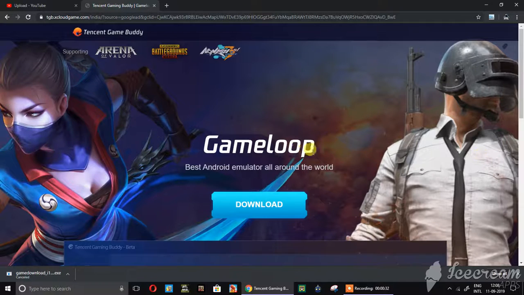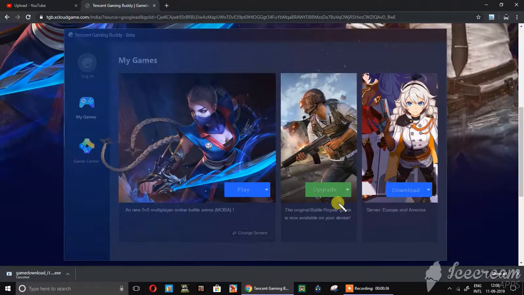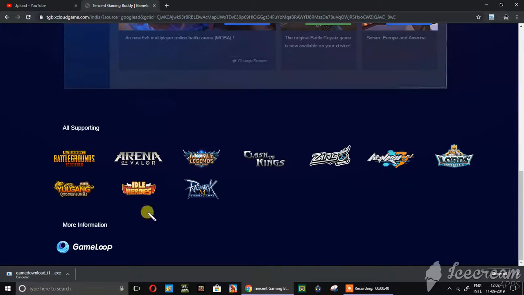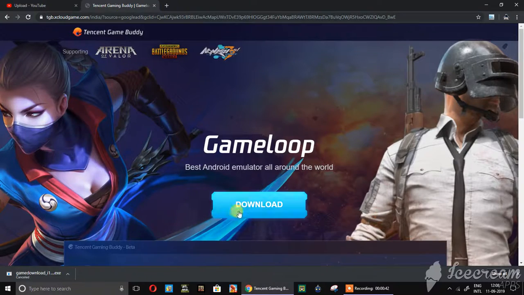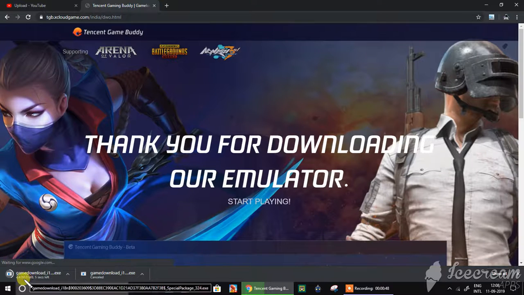Okay friends, this is the interface of this website. In this website they have given a lot of information, and you have to click this download button, and it will be downloading. Now it is downloading. Wait a minute for the download.